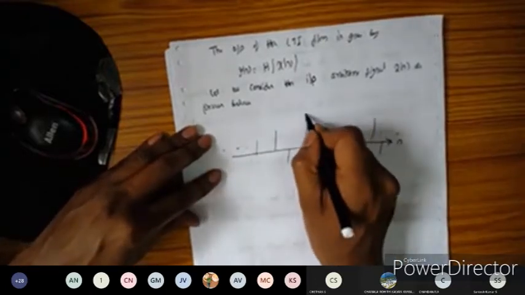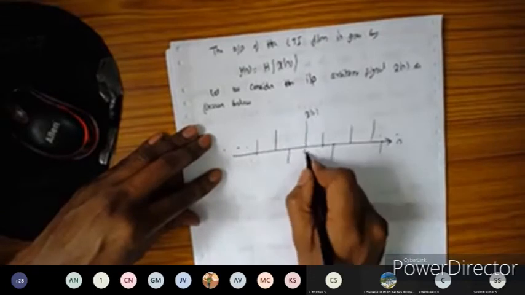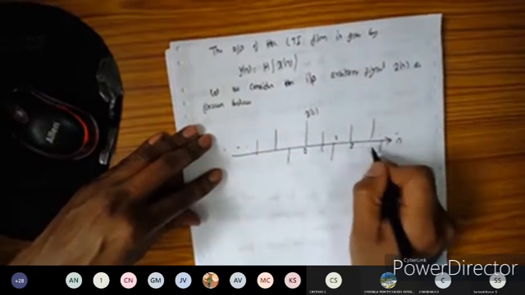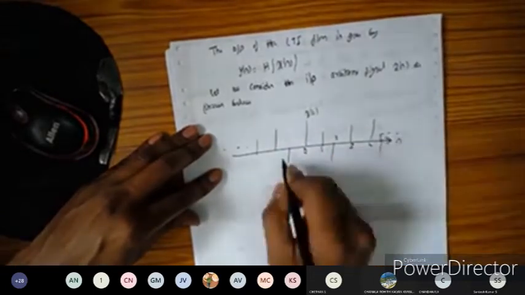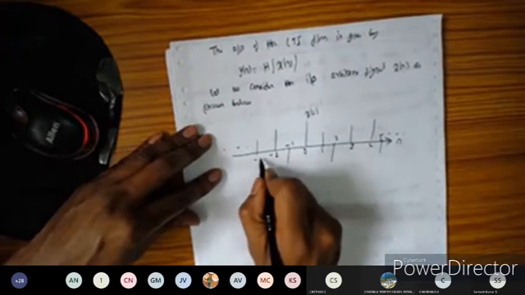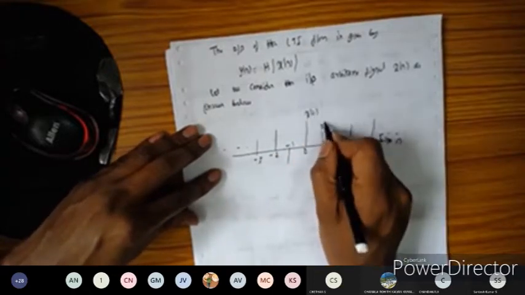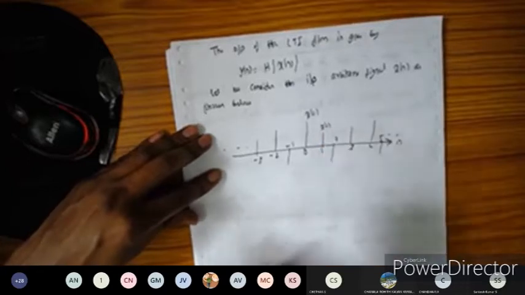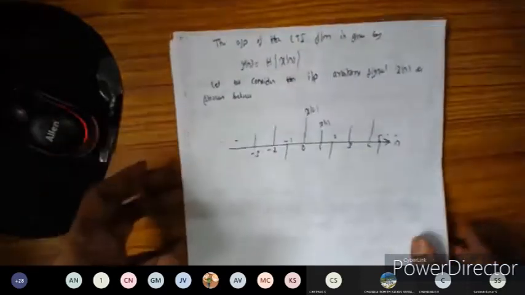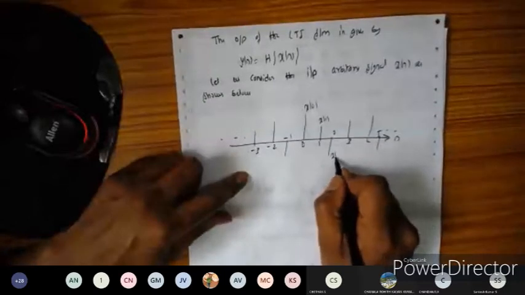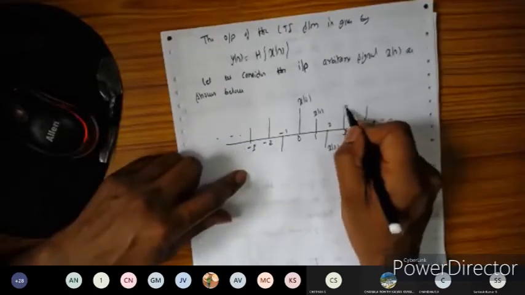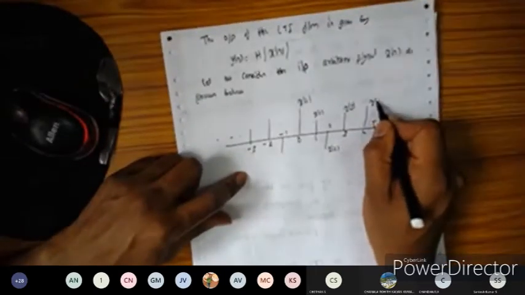So this is n is equal to 0, n is equal to 1, 2, 3, 4, 5 and so on. This is -1, -2, -3. This value I'm going to call x of 0, and this value at n is equal to 1 I'm going to call x of 1. At this one x of 2, and this one x of 3, x of 4.